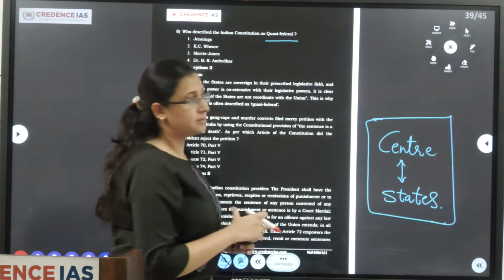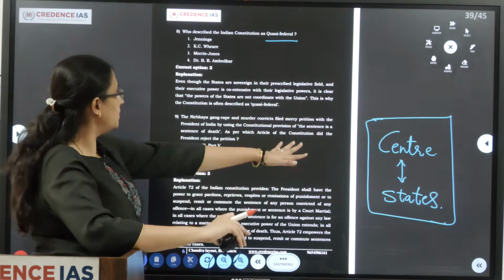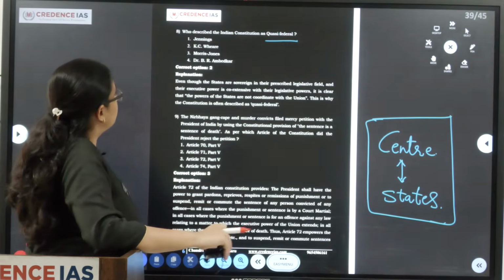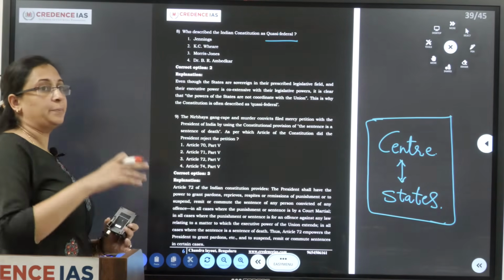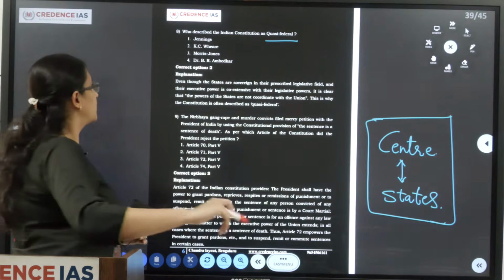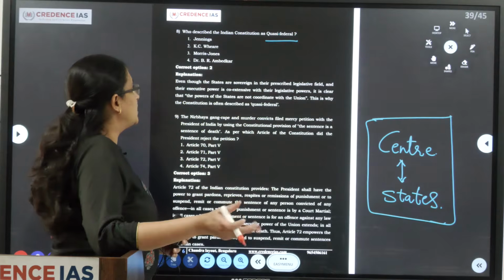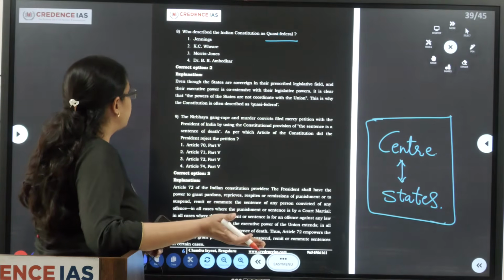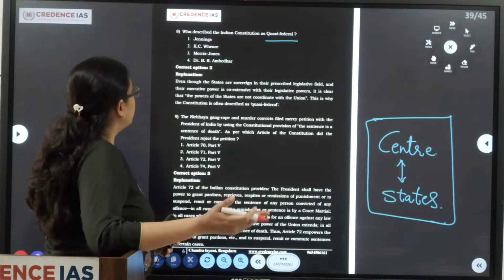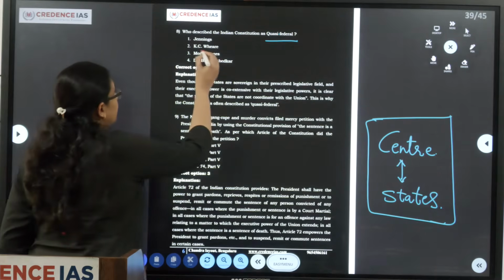The center-state relation. This is nothing but federalism. Quasi-federal, in the sense that it is not completely federal. So who described the Indian Constitution as not completely federal, that is quasi-federal? Jennings, K.C. Wheare, Morris Jones, Dr. B.R. Ambedkar. So here K.C.